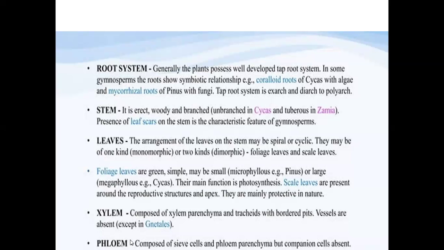The phloem is composed of sieve cells and phloem parenchyma, but companion cells are absent. The presence of companion cells and xylem vessels we can observe in the angiospermic plants. That is why we say that gymnosperms are the intermediate plants between the first vascular plants, pteridophytes, and the higher advanced plants called angiosperms.